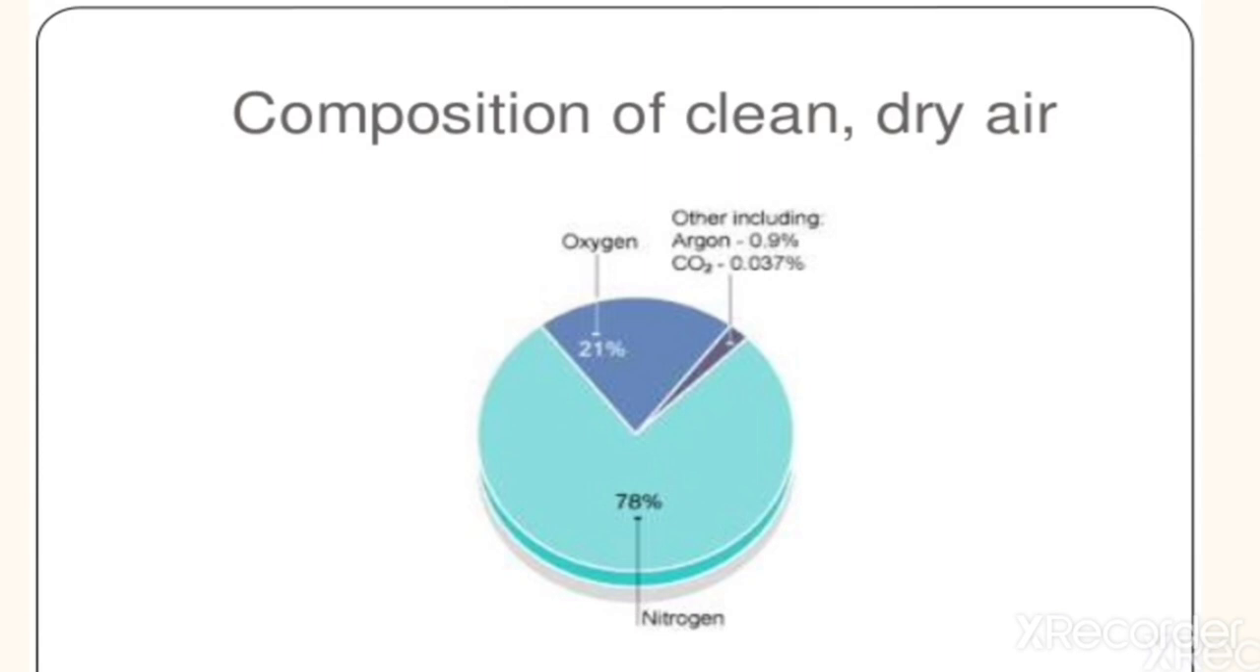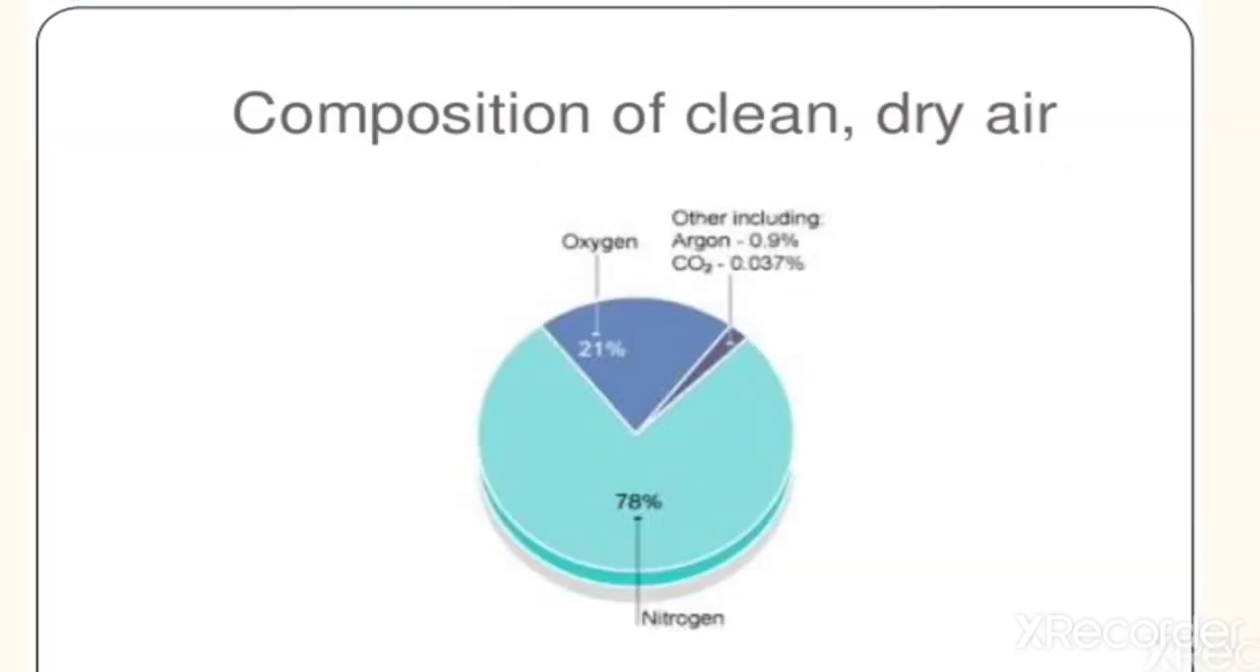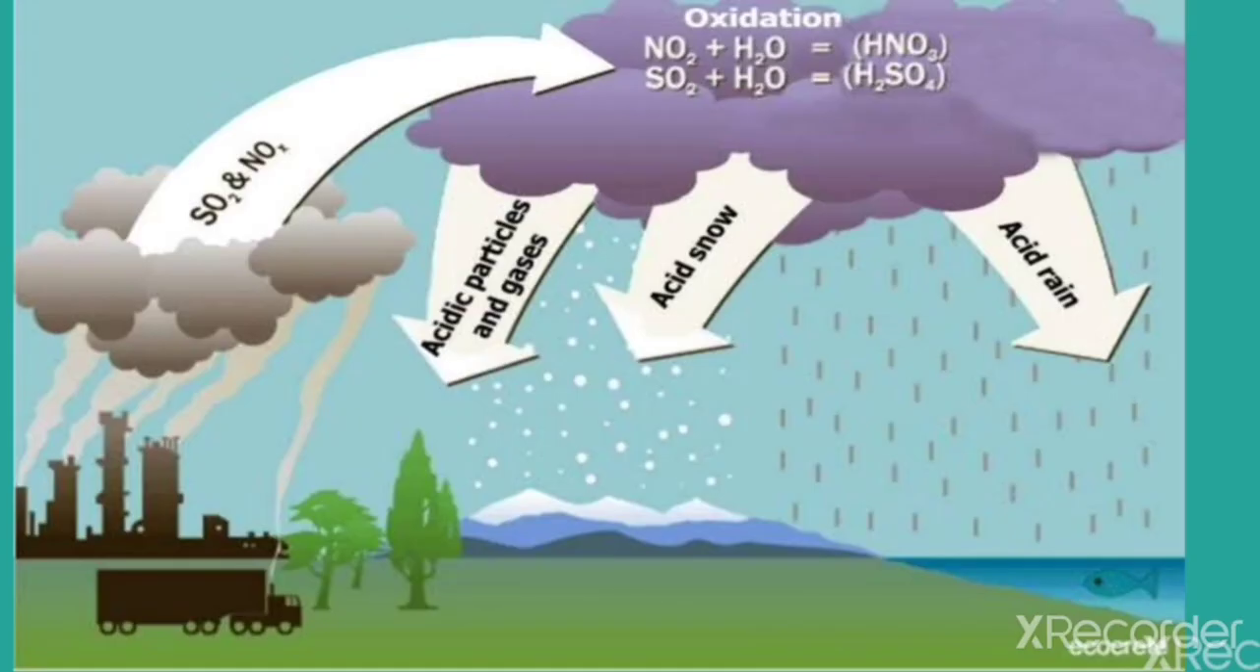The composition of clean and dry air we already discussed: 21% oxygen, 78% nitrogen, and others, with the percentages given. Oxides of sulfur such as SO2 and SO3 we can collectively represent as SOx. They come from volcanic eruptions and burning of sulfur and sulfide minerals. Next, oxides of nitrogen, NO and NO2, collectively represented as NOx. They come from the combustion of fossil fuels like petrol, diesel, kerosene and coal.